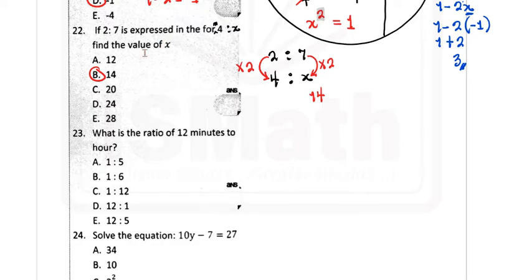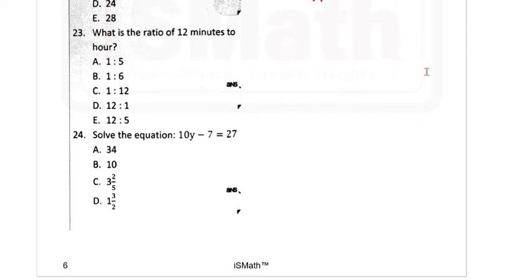The next is question 23, which says, what is the ratio of 12 minutes to an hour? I think here they mean 12 minutes to 1 hour. If that is the case, then we can write 12 minutes is to 1 hour. I already told you that you cannot reduce this to its simplest form if you do not harmonize these units. So the hour, I'll change to minutes. So I'm multiplying this by 60, and when you do so, I will get 60 minutes.